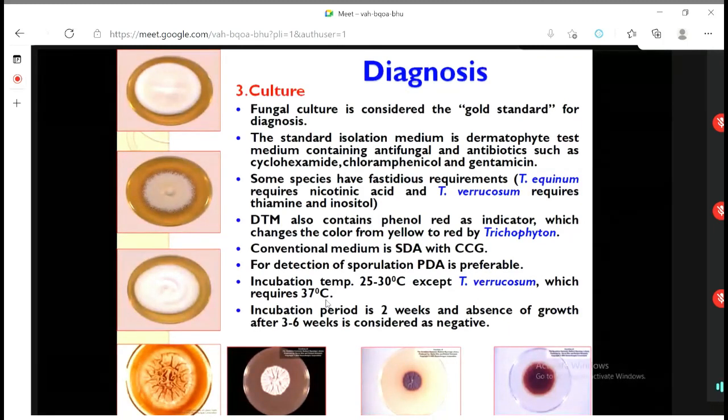The incubation period is generally quite long, at least 2 weeks minimum, and you may need to observe for 3 to 6 weeks. Until there is growth, you need to observe up to 6 weeks. If there is no growth, you will say negative. When we look at the growth, there are various different types of growth patterns of the dermatophytes. It may be like this, like this. So a variety of growth patterns are possible in an artificial medium.